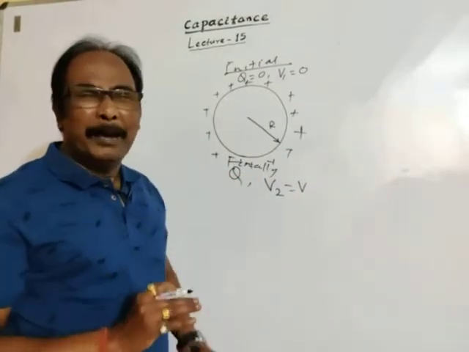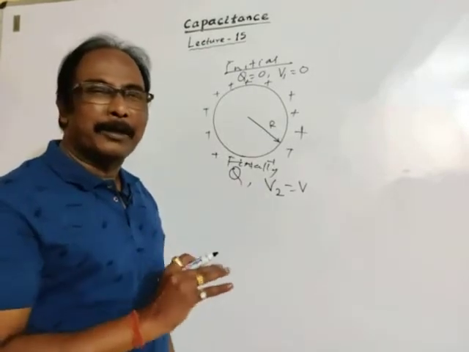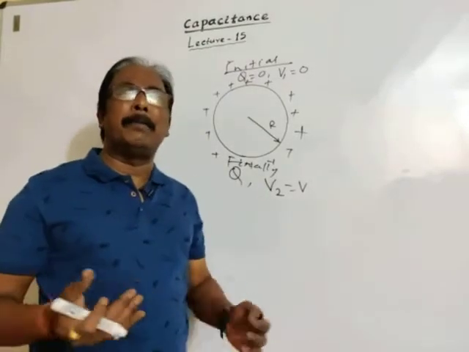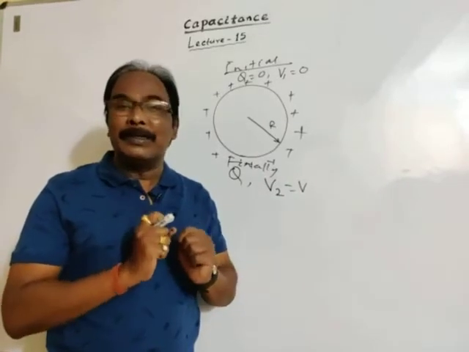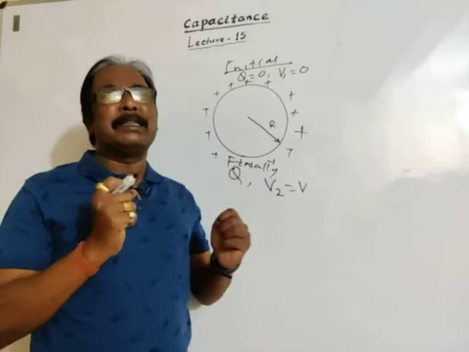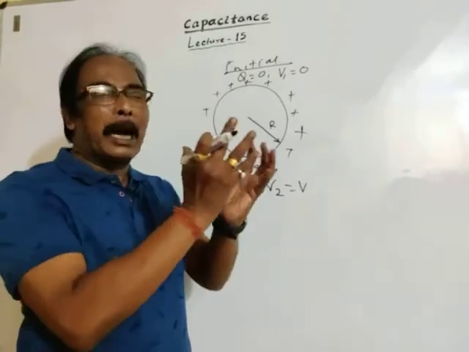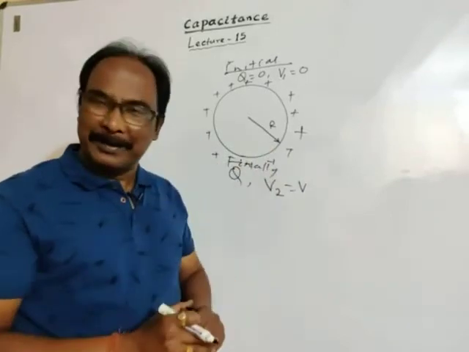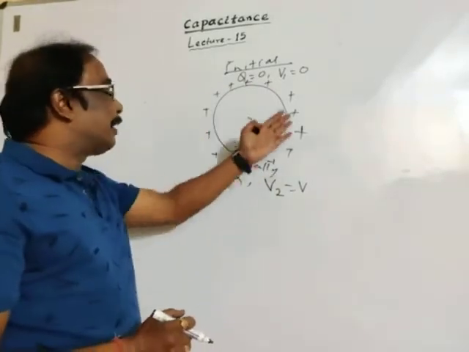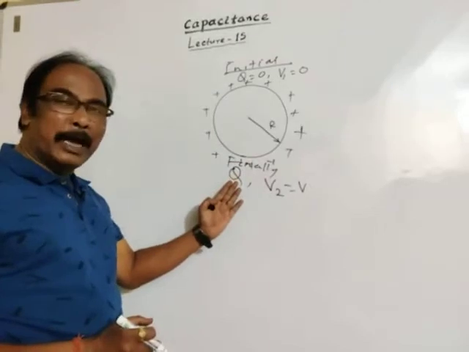So what do we mean by capacitance or capacity? Capacitance of a conductor is the ability to hold charge. Thus now the conductor holds some charge.